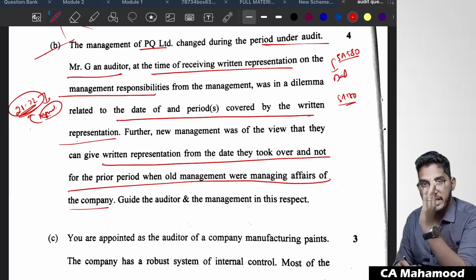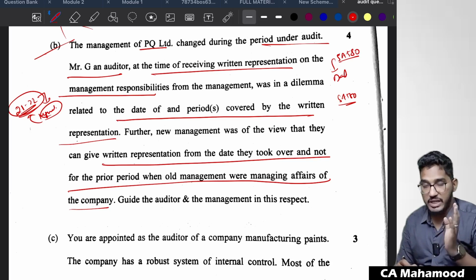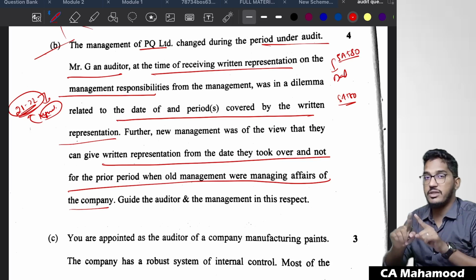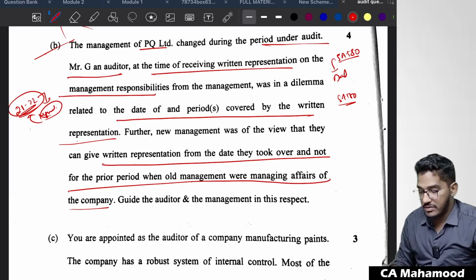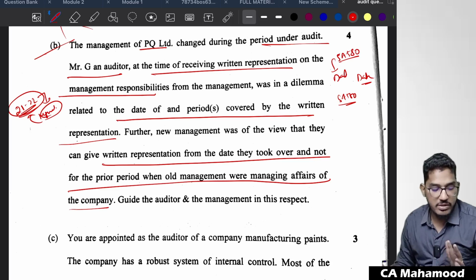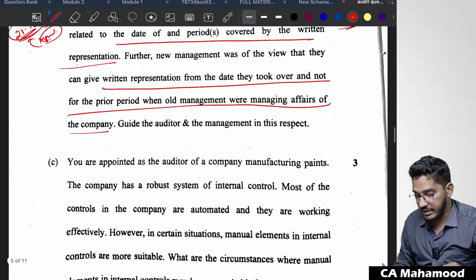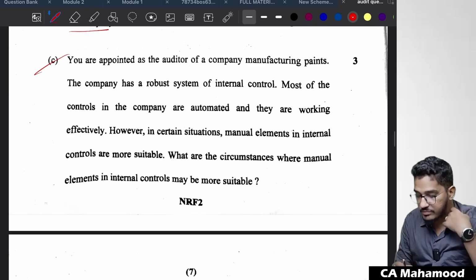The management cannot say that for part of the year we are not the management, we will give only from the date we came to our role. The management can't say that for the entire financial year for which the auditor is conducting the audit. For all that year, management has to give written representation. So you have to write that date and period covered by the written representation, and you have to elaborate that paragraph.